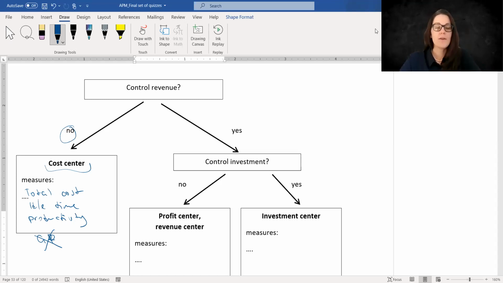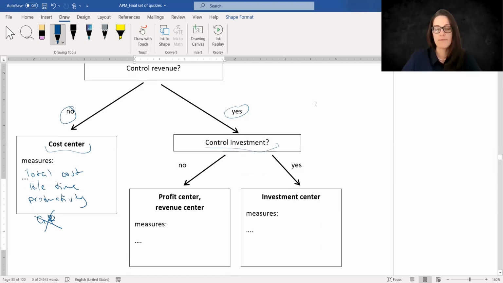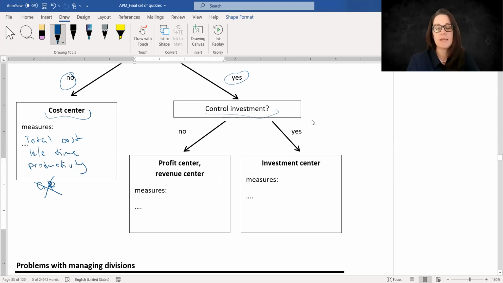But what if they can control revenue? Well, in this case, we need to ask the question whether they can or cannot control investment. If they cannot control investment, and investment means the changes in non-current assets, such as the purchase of fixed assets.